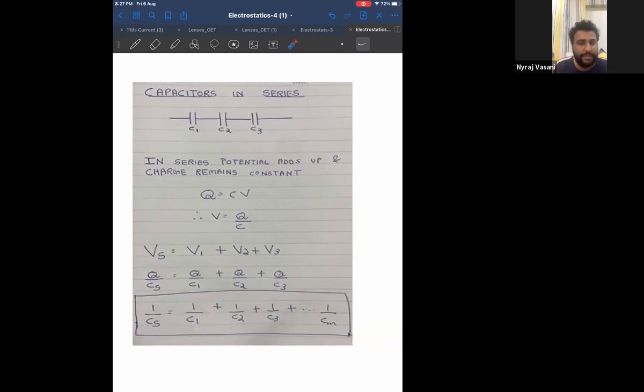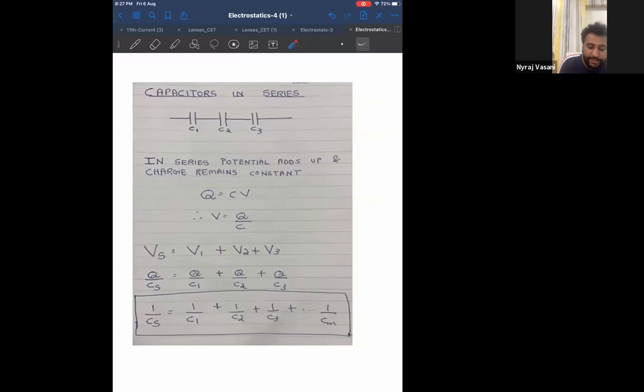Now, don't you think it is exactly the opposite of resistance? Resistance in parallel has a similar format, 1 by Rp. So can I say resistance in parallel and capacitance in series have a similar syntax? That is 1 by Cs is equal to 1 by C1 plus 1 by C2.